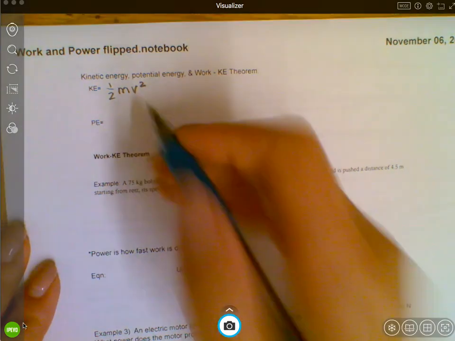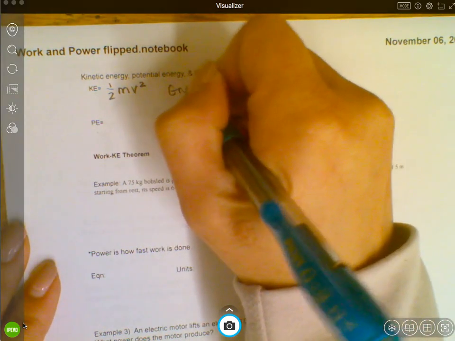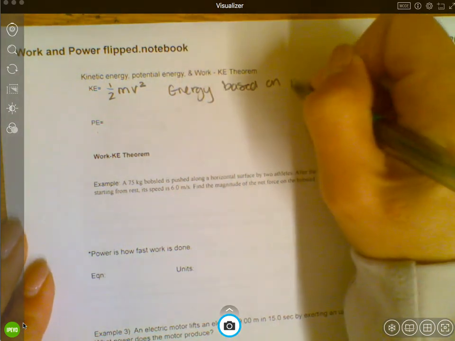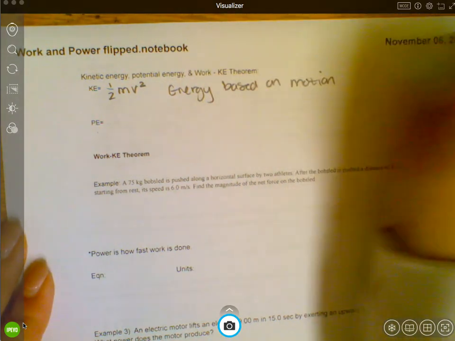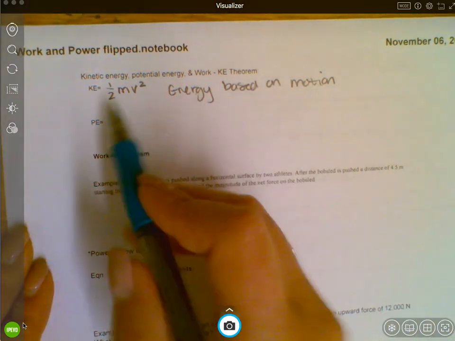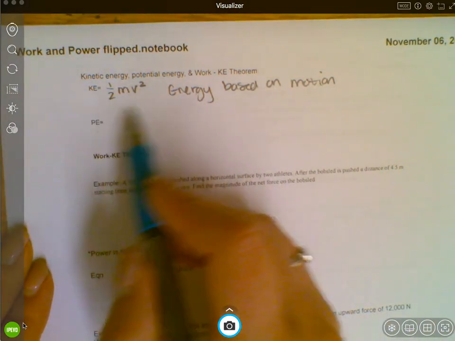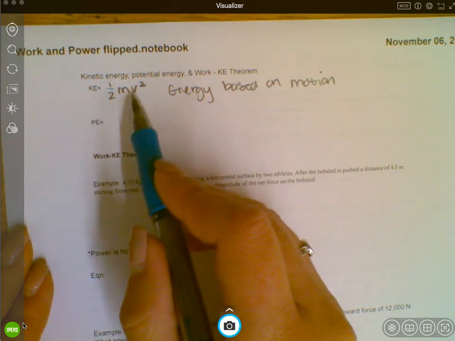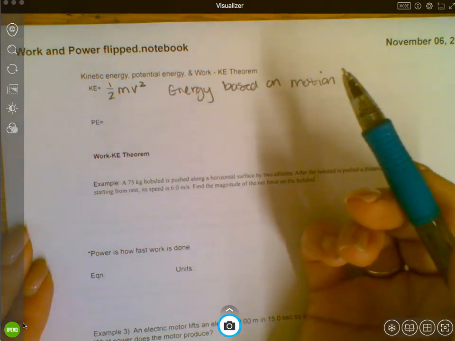Okay. And kinetic energy is energy based on motion. Okay. Kinetic means motion, right? Kinesiology, kinesthetic learning, all those things have motion involved. So energy based on motion. So if you do not have any motion, or there's no velocity, you have no kinetic energy. And you can see that in the equation, because if velocity is 0, this whole thing is 0.